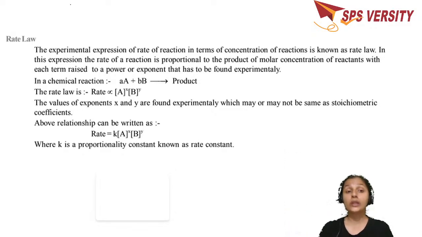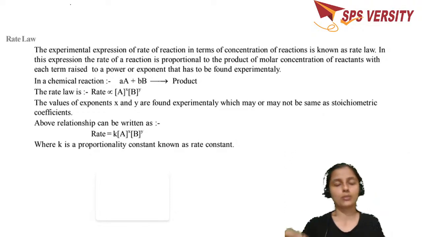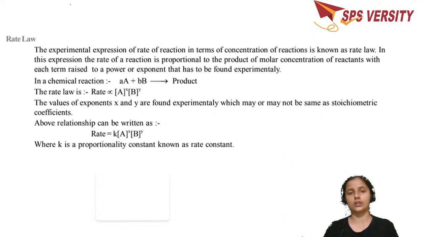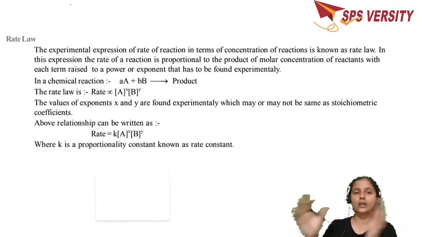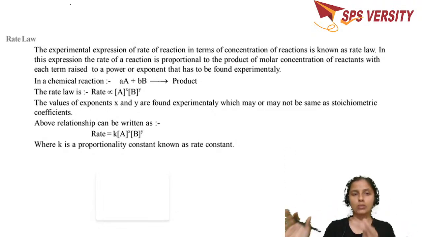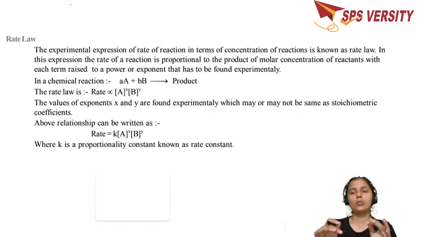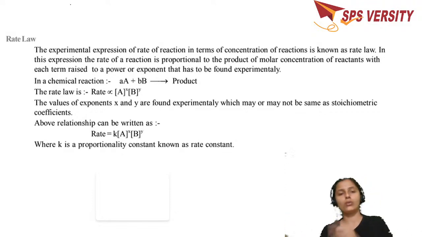Now, if you do it in the laboratory, whatever reaction you have written just now is a theoretical one. You're going to see the number of atoms on the reactant side, the number of atoms on the product side, then you balance. This is on the paper sheet, where you count the number of atoms on either side of the reaction. Now, if it is done in the laboratory, it may not be the same. 2R gives rise to 4P, this need not be the case. It can be 1R gives rise to 4P.